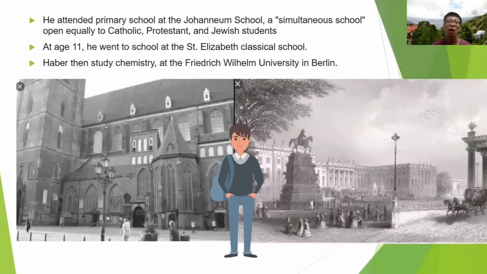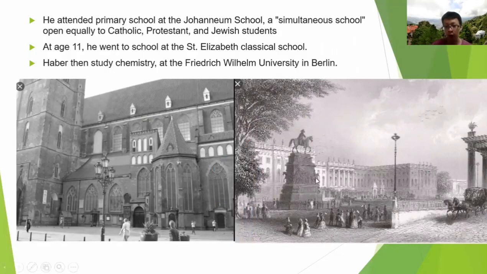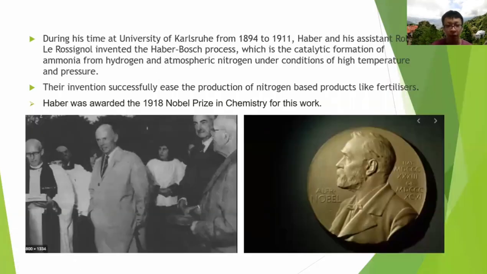For his early education, he attended primary school at Johannes School, and at the age of 11, he went to the St. Elizabeth Classical School, shown in the left diagram. Then for university, he studied chemistry at the Friedrich Wilhelm University in Berlin, shown in the right diagram. During his time at the University of Karlsruhe from 1894 to 1911, Haber and his assistant Robert Le Rossignol invented the Haber-Bosch process, which is a catalytic formation of ammonia from hydrogen and atmospheric nitrogen under conditions of high temperature and pressure. The left diagram shows the picture of Robert Le Rossignol.